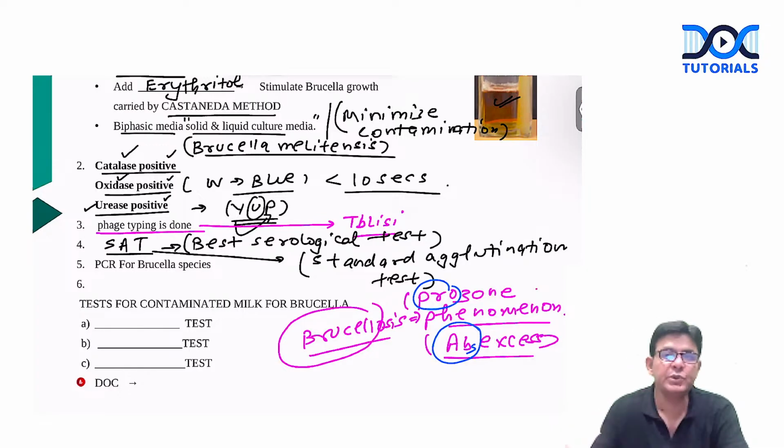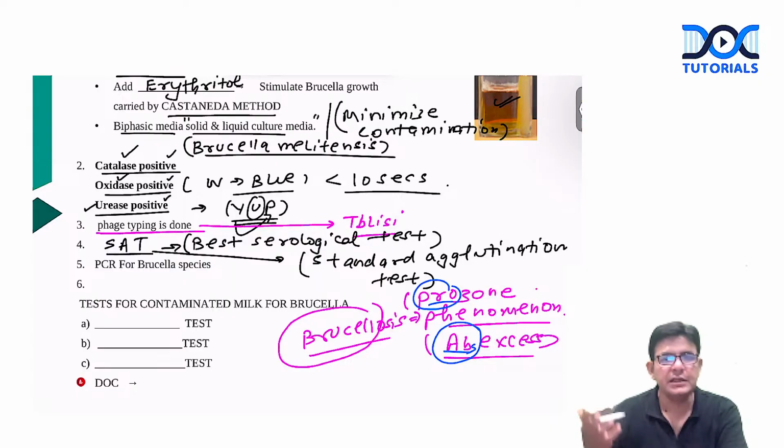And the postzone is what then, guys? The postzone is antigen excess. So prozone is antibody excess, and postzone is antigen excess.